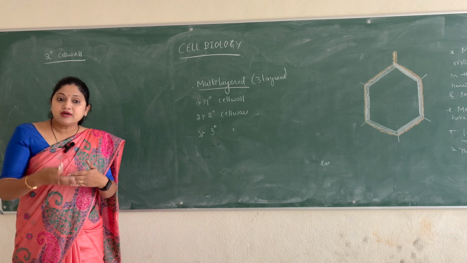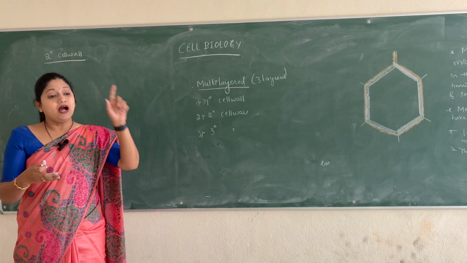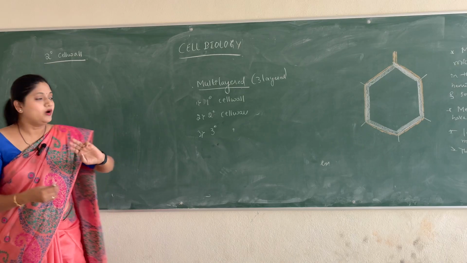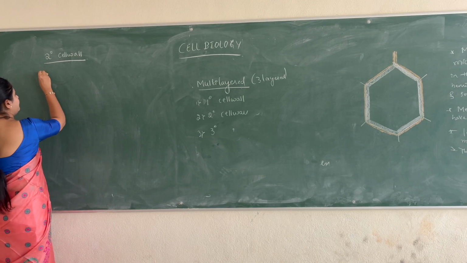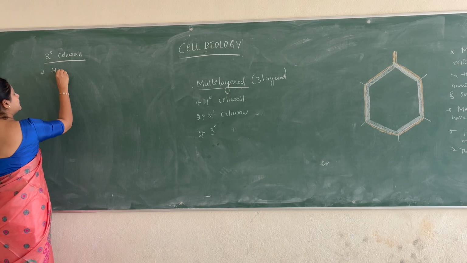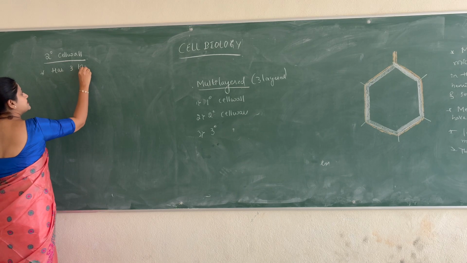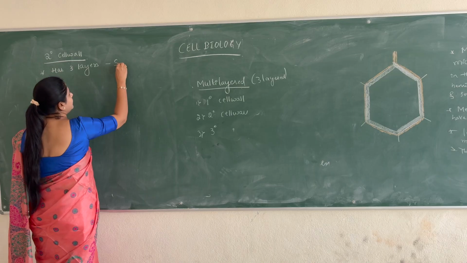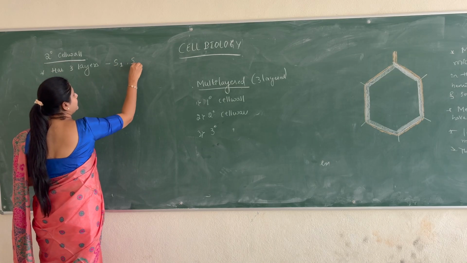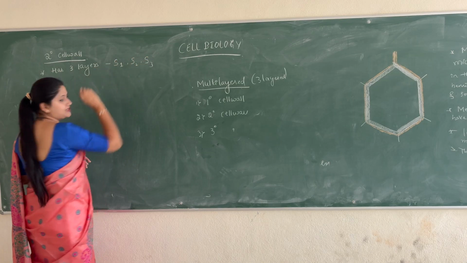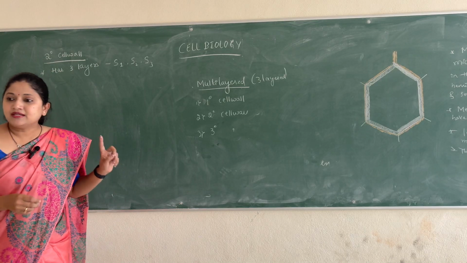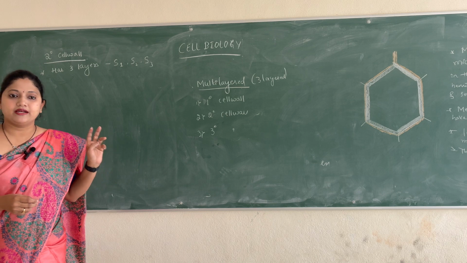In that, the primary cell wall is single layered, and the secondary cell wall has 3 layers. We call them S1, S2 and S3, secondary layer 1, secondary layer 2 and secondary layer 3.